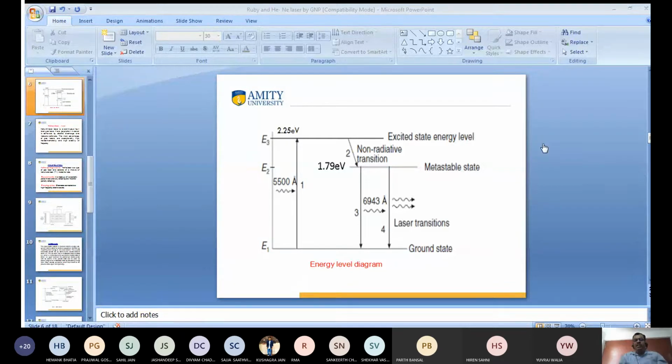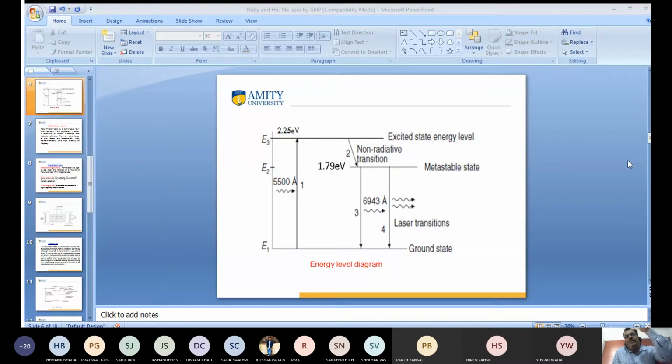In such a way, we get the ruby laser light. So we have discussed the construction, working, and on which fundamental principle it works. There are two fundamental principles. First is population inversion, and second is pumping.